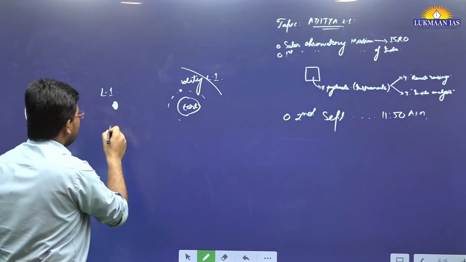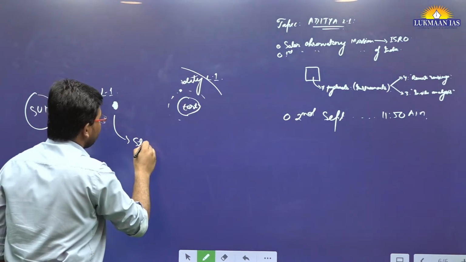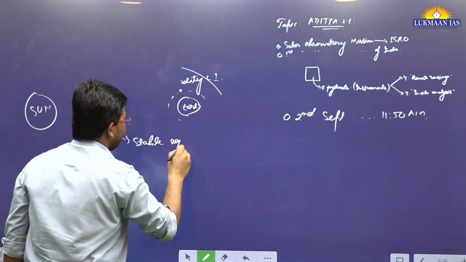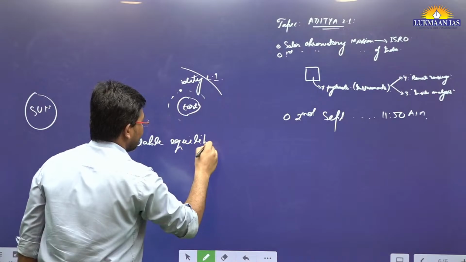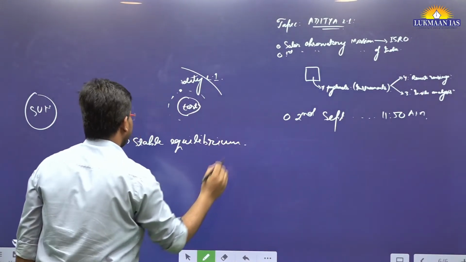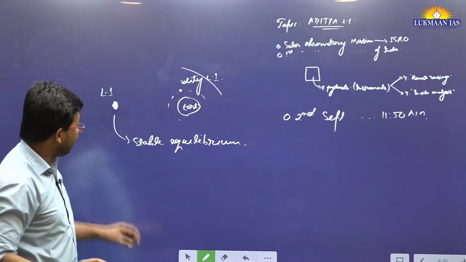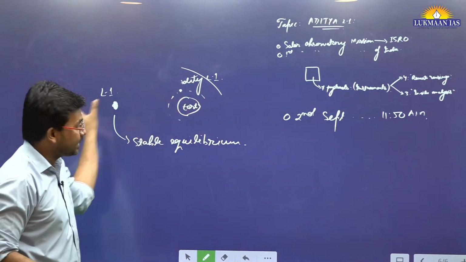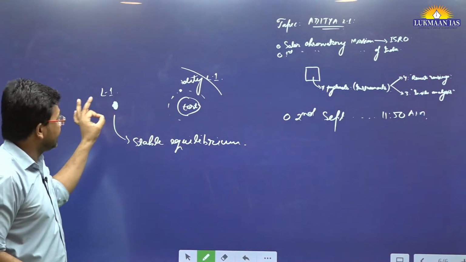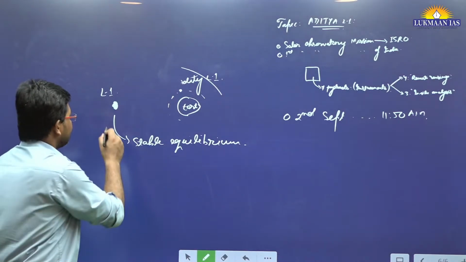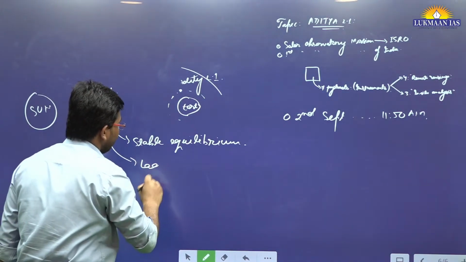Means this point will be at a stable equilibrium. It will not experience any gravity from sun or from earth, because they are going to cancel out one another. This is the significance of Lagrange points.